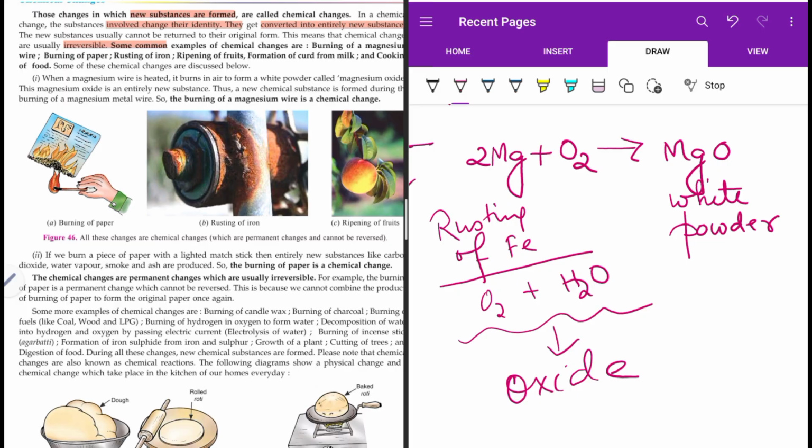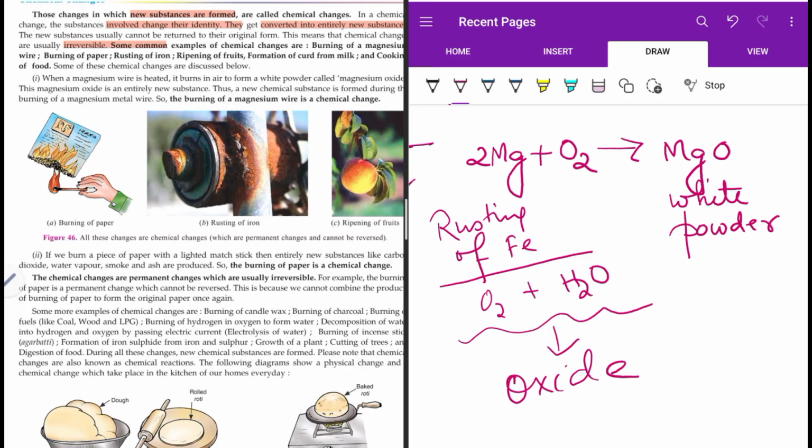Now, if I say, okay, fine, the iron has rusted, I want the iron back now, from the iron oxide I want the previous identity, the iron, I cannot do so. I can prevent the process of rusting and increase the life of the iron, but I cannot actually reverse the process.